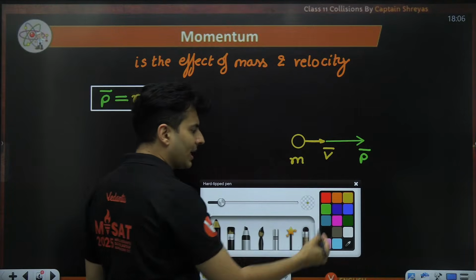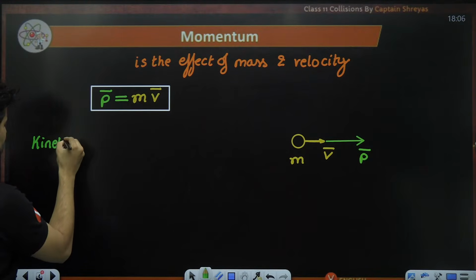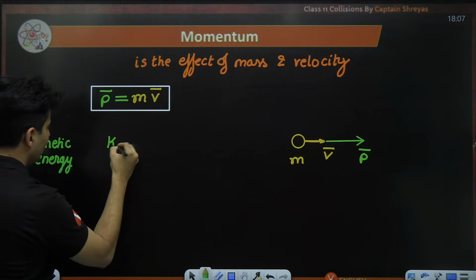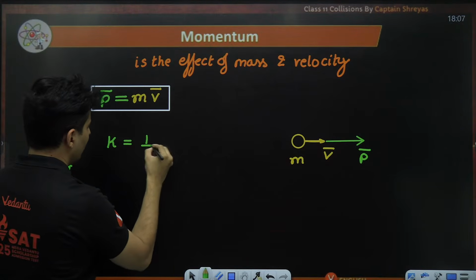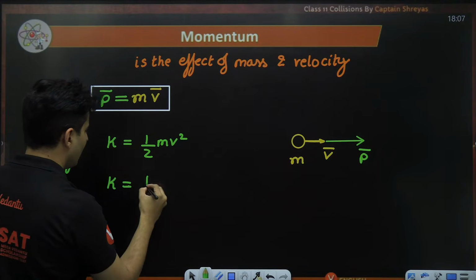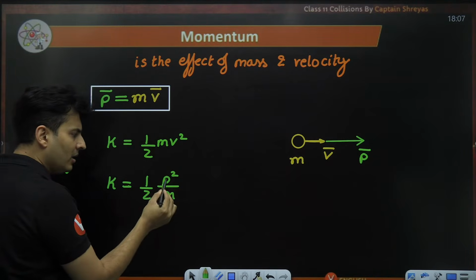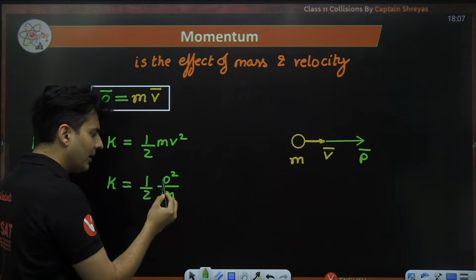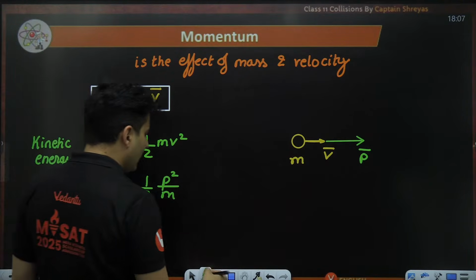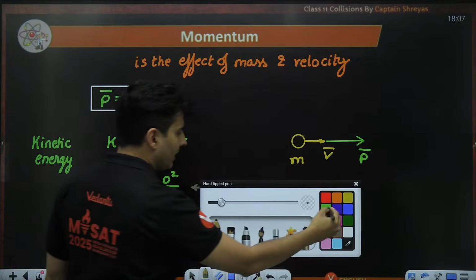Momentum is also related to the kinetic energy of the particle. So if I talk about the kinetic energy K, we have seen this before, but still I am writing it. I can obviously write it as half mv square. I can also write kinetic energy as half p square divided by m, because momentum is mv. So p square will become m square v square. One of the m will get cancelled and you will get back the same equation. If you want, you can rewrite this equation into different forms like this.